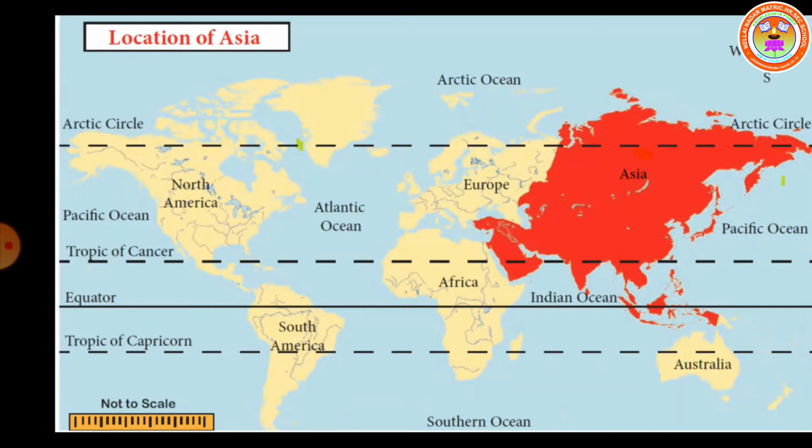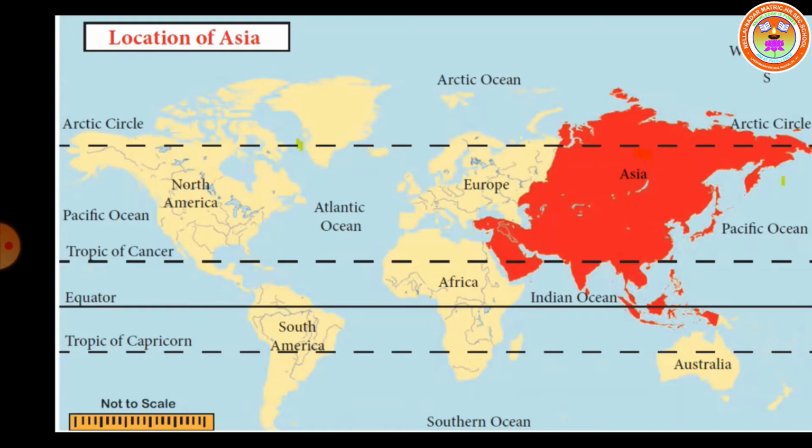Most of the land of Asia lies in the northern hemisphere. We know that the earth is divided into northern hemisphere and southern hemisphere. Most of the land area of Asia lies in the northern hemisphere. That means the northern part of the earth. We can see them clearly in the picture.